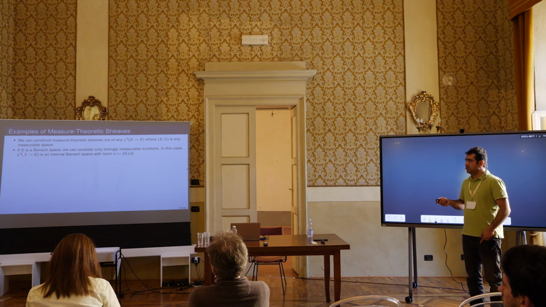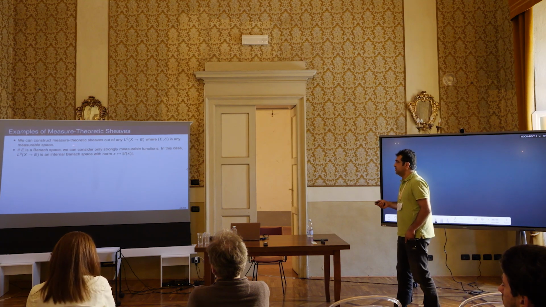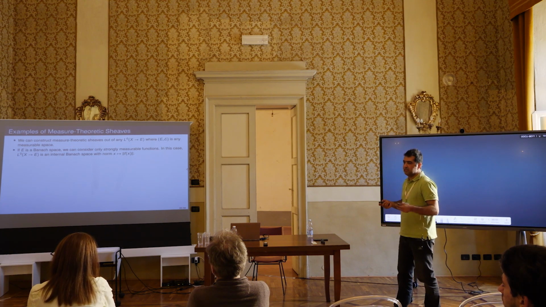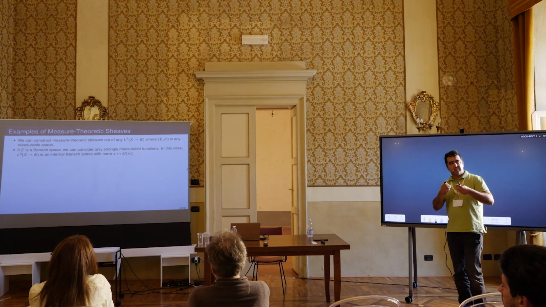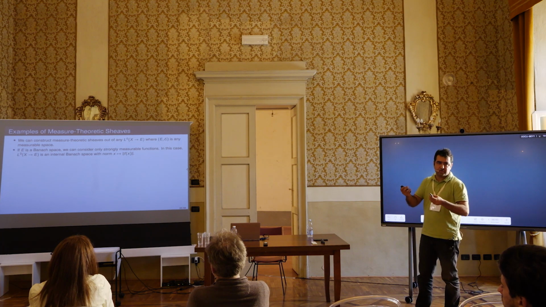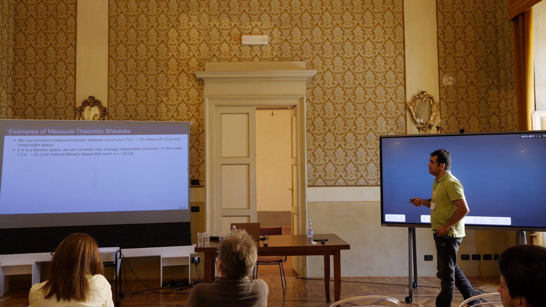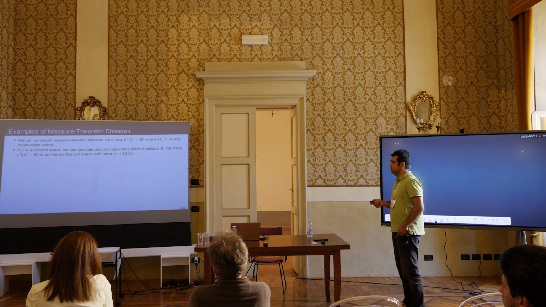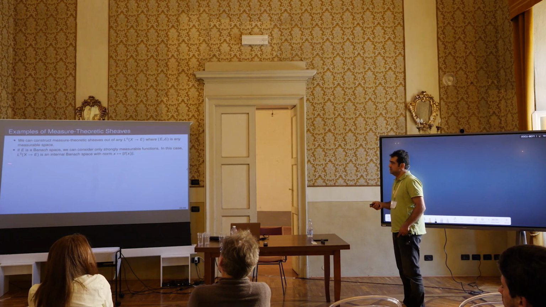We could, for example, start with a Banach space E, and then instead of considering all Borel measurable functions, we consider only strongly measurable functions. Strongly measurable functions are functions which can be approximated by simple functions. In inseparable settings, these two notions of Borel measurable and strongly measurable do not necessarily coincide. This strongly measurable assumption guarantees that the norm is a measurable function, and then this turns this sheaf into an internal Banach space.